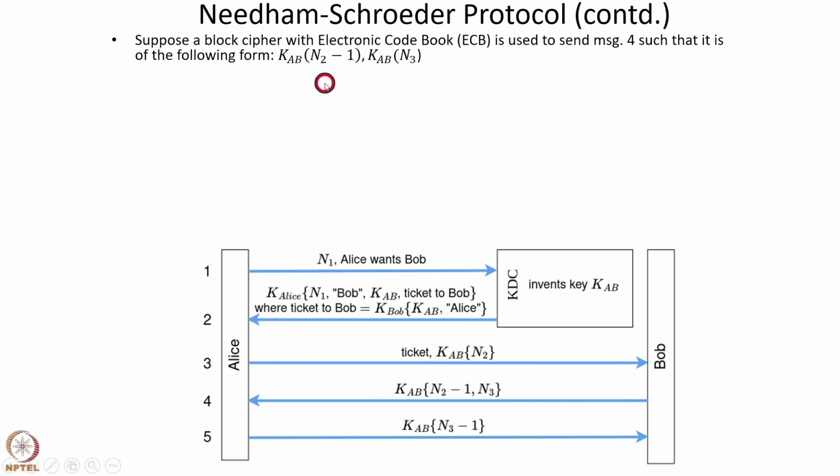So suppose electronic codebook is used and the block cipher has k bits, and N2 minus 1 has k bits and N3 also has k bits. Electronic codebook separately encrypts the different blocks. So it would encrypt N2 minus 1 separately and N3 separately using the key KAB. So the message would be of this form. It would be separable into KAB N2 minus 1 and KAB N3.